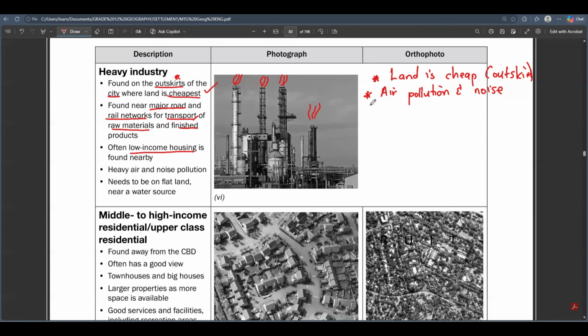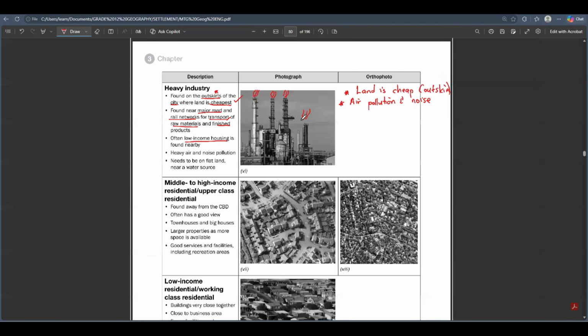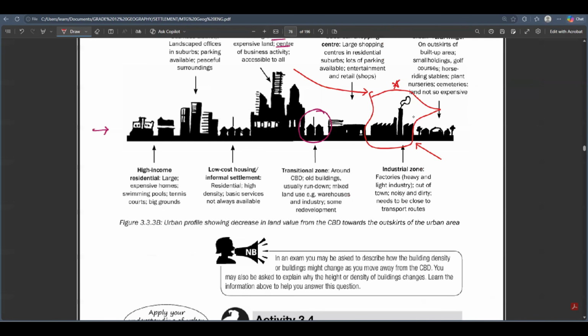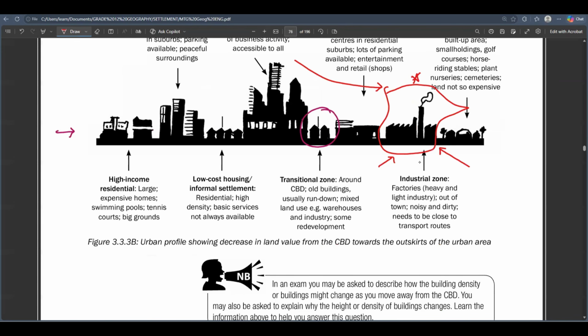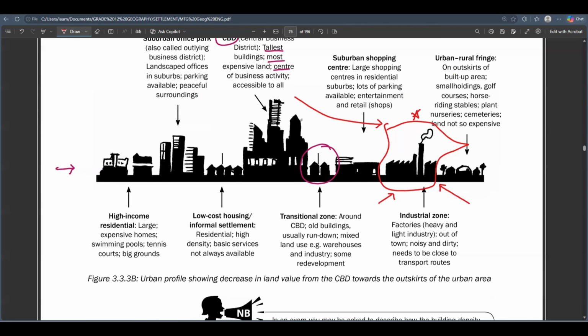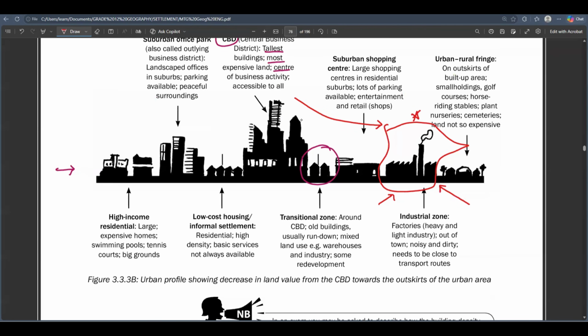Remember, guys, I told you that the industrial zone is located far away from the CPD, because there is cheap land there. So since there is cheap land there, usually you would see low income residential areas there.